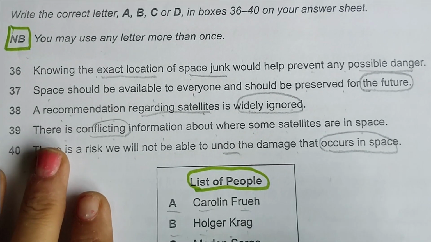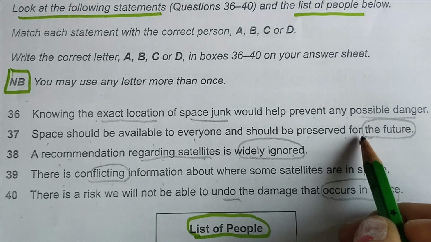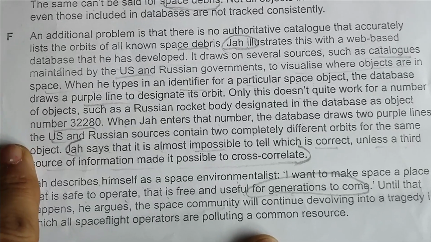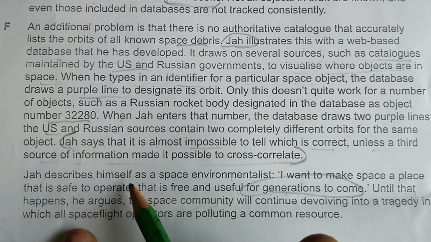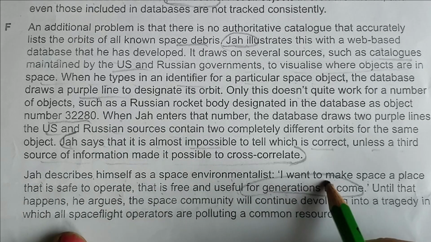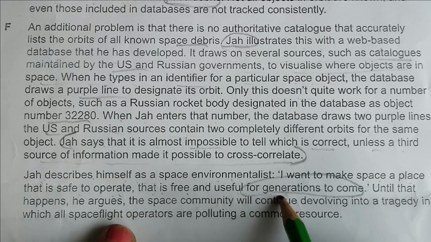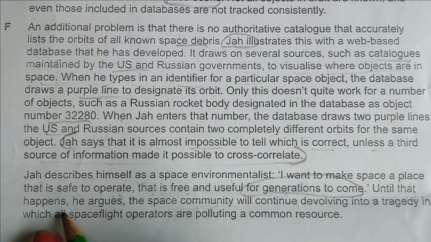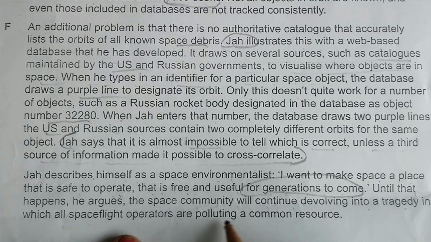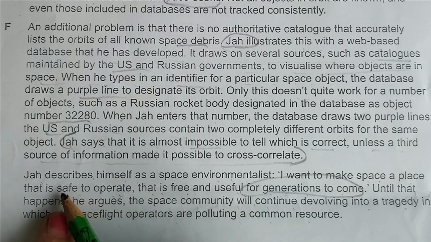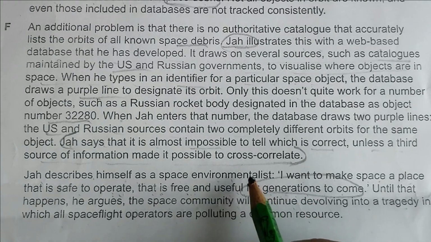Okay, so let's go one by one, but this location I know where it is. So let's go to the last paragraph. In the last paragraph, as you can see, F paragraph, I am doing it, and here in the last line this person was saying, Jha himself, as a space environmentalist, says: I want to make space a place that is safe to operate, that is free and useful for generations to come. Until that happens, he argues, the space community will continue developing into a tragedy in which all space flight operators are polluting a common resource. So that is safe to operate, that is free and useful for future generations to come. We can match it.